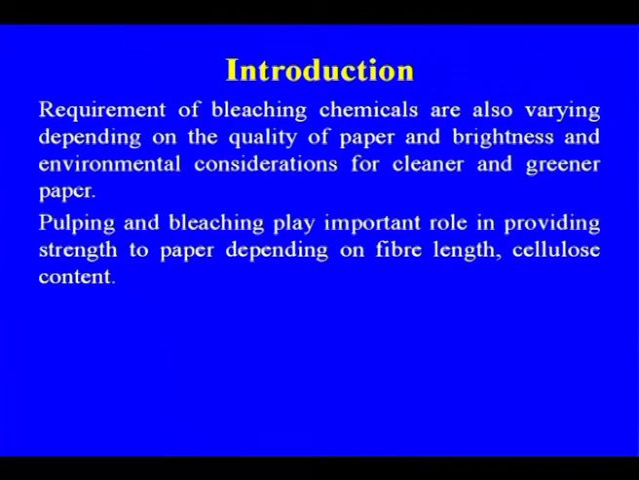So the requirement of bleaching chemicals also varies depending on the quality of the paper, brightness requirement, and environmental considerations for cleaner and greener paper. Pulping and bleaching play an important role in providing strength to the paper depending on the fiber length and cellulose content, because as I told you, in hardwood the fiber length is short, in softwood the fiber length is higher, and in bamboo it is in between hardwood and softwood. So the quality of the raw material plays a very important role.